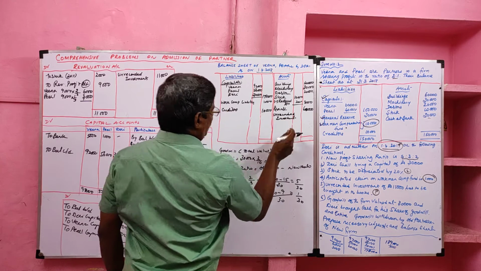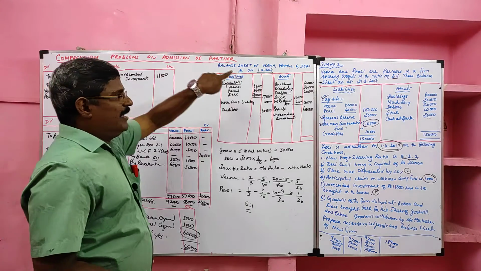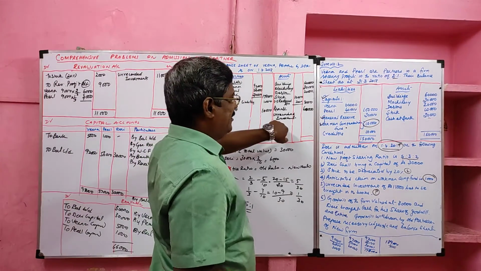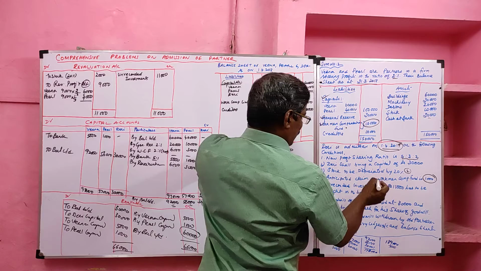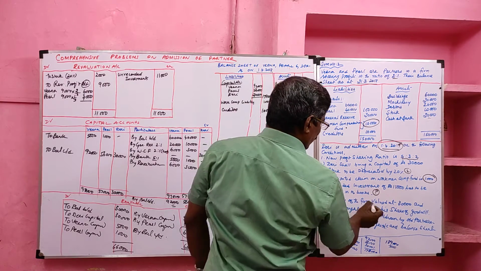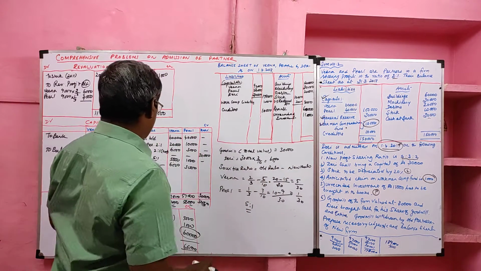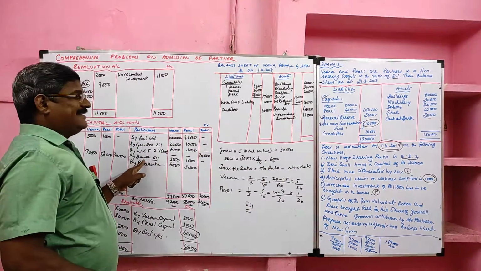It will affect two places. One, it is a revaluation profit item, so it will be credited in the revaluation account, and since it is an unrecorded asset, it will appear on the asset side too. Value 11,000. Then goodwill. The total goodwill is given. We have to find the dairy's share of goodwill. It should be transferred to the old partners' capital accounts in the sacrifice ratio.